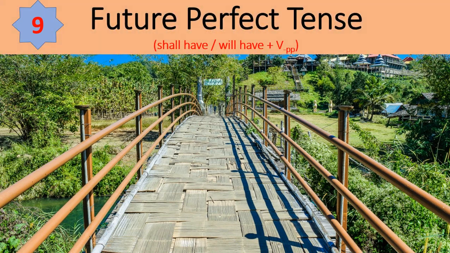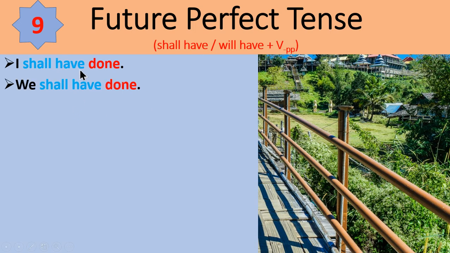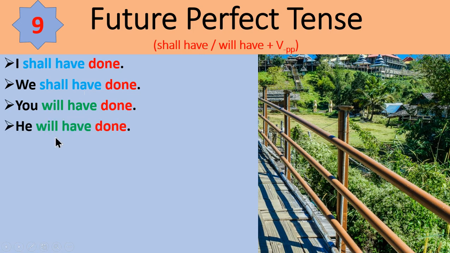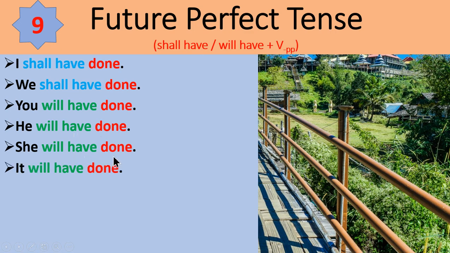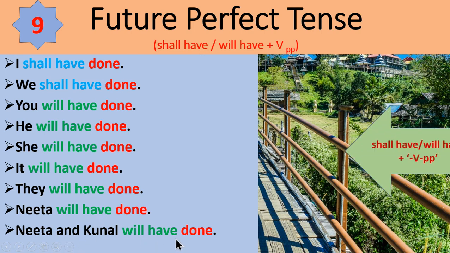Tense number 9, future perfect tense: shall have or will have plus the past participle of the main verb is used. See the examples. I shall have done, we shall have done, you will have done, he will have done, she will have done, it will have done, they will have done, Nita will have done, Nita and Kunal will have done.